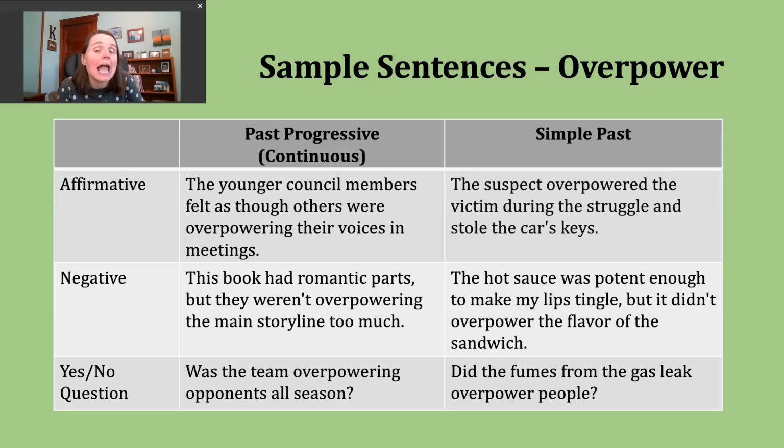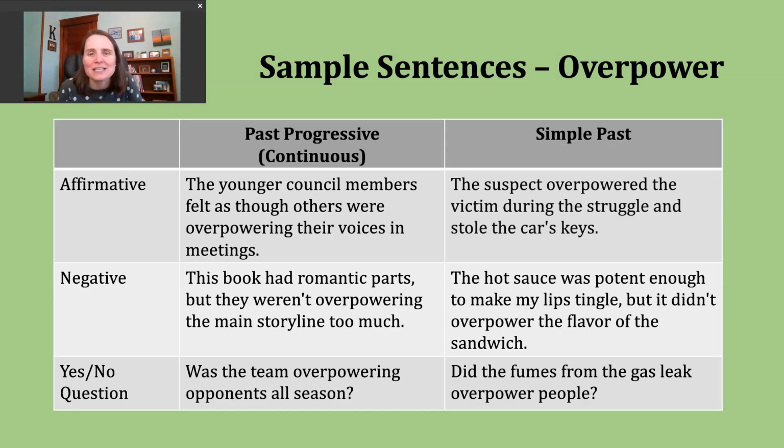Now, let's take a look at simple past tense sentences. We use the simple past tense to talk about completed actions that occurred at a known point in the past. And the nice thing about making sentences in the simple past tense is that our structure stays the same no matter what our subject is. So in the affirmative, or to make a positive simple past tense sentence, you want to start with your subject, and then we'll be using that ed form of our regular verb here.